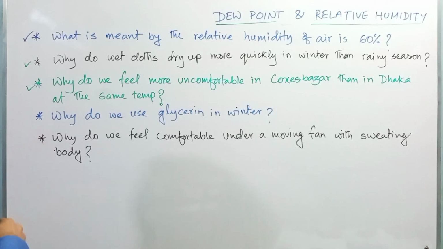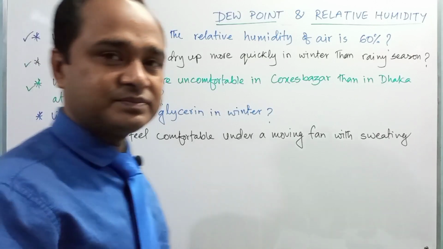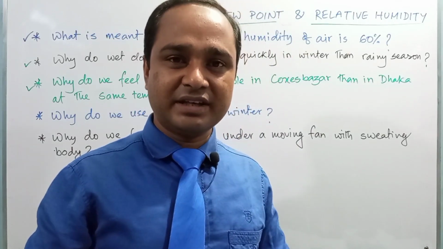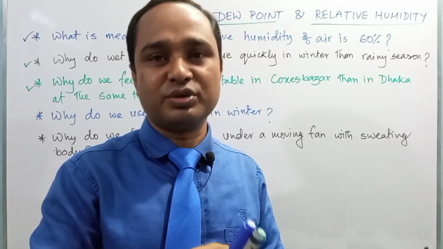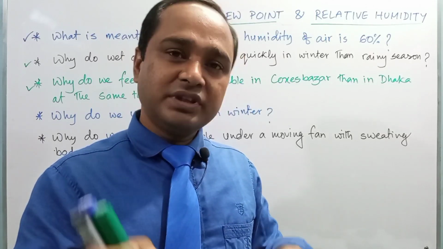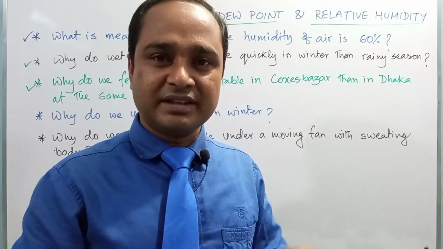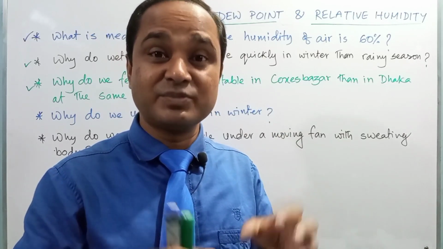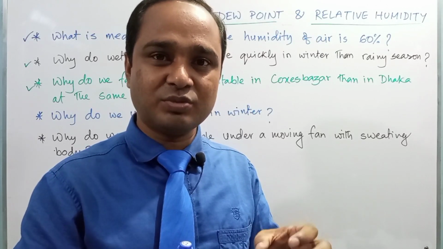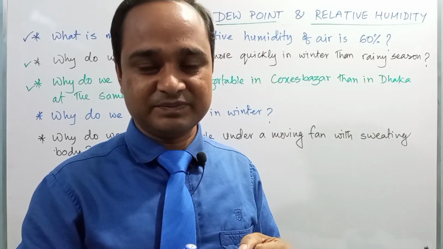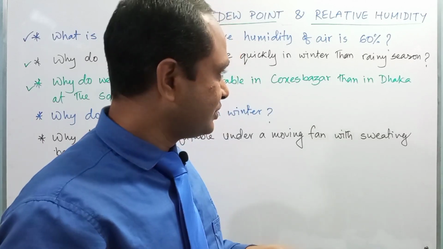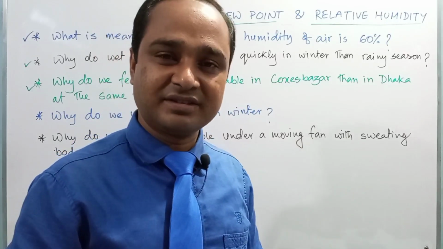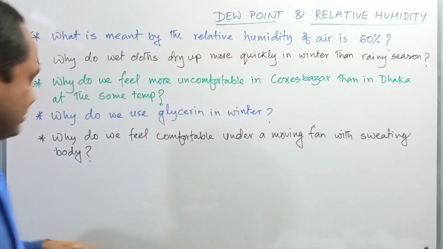Now they say that why do we use glycerin in winter? In winter the relative humidity is very less, so air absorbs water particles from our body. But if we use glycerin on our skin, glycerin is a special type of chemical which is known as a water absorbent. That is, it will absorb water particles from the air. So in this case we can save our skin from becoming dry in winter. So that's why we use glycerin in winter.